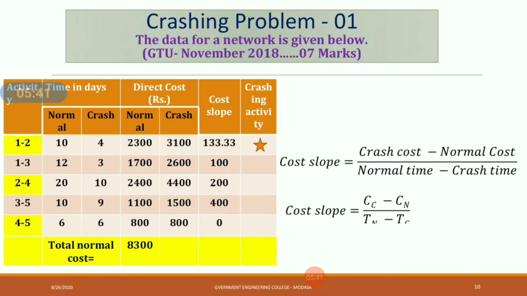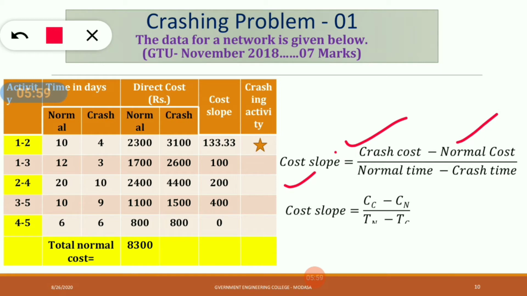For the next step, always keep in your mind: find out the cost slope for all the activities. As we discussed in the previous lecture, the cost slope equation is crash cost minus normal cost, divided by normal time minus crash time.